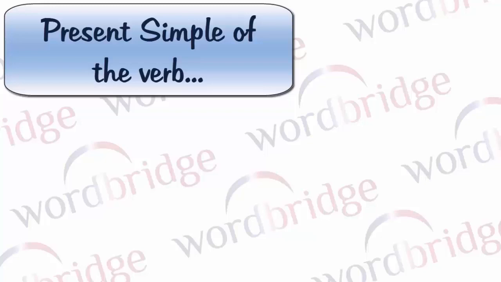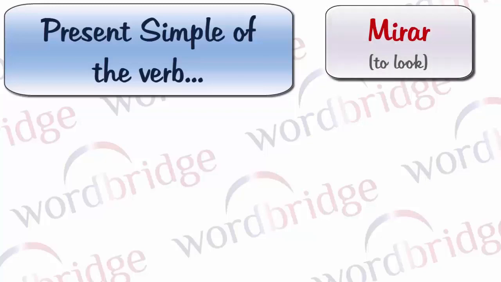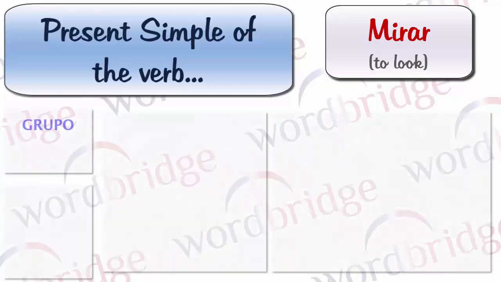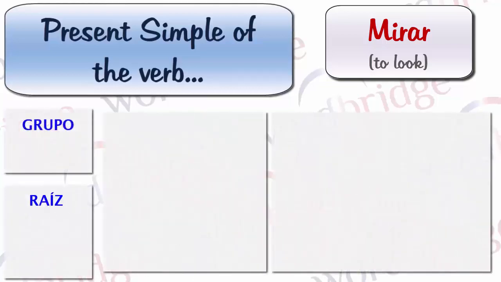The verb we'll study today is the verb mirar. We'll see in detail the multiple meanings of this verb later in this video. But for now, let me explain to you how to conjugate it. It belongs to the group of verbs finished in ar. It's a regular verb, which means the root is the same for all the pronouns.